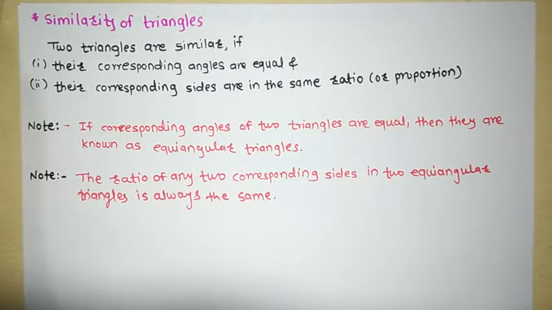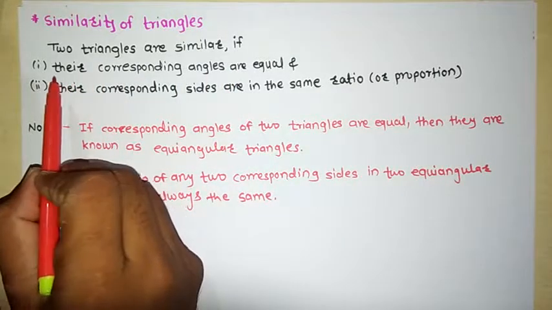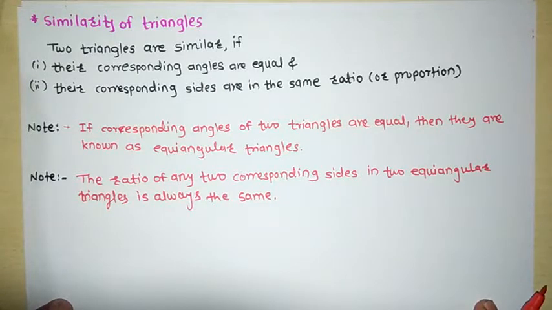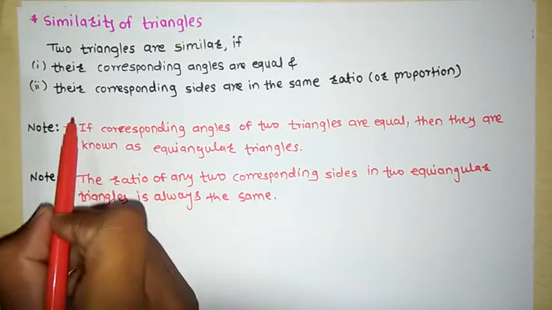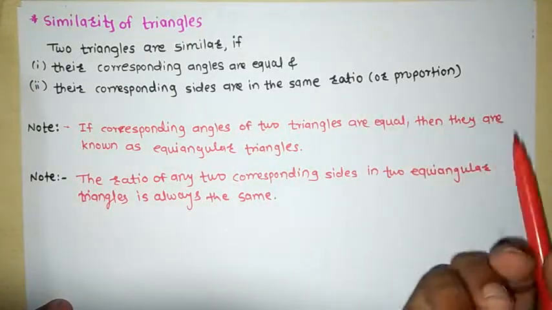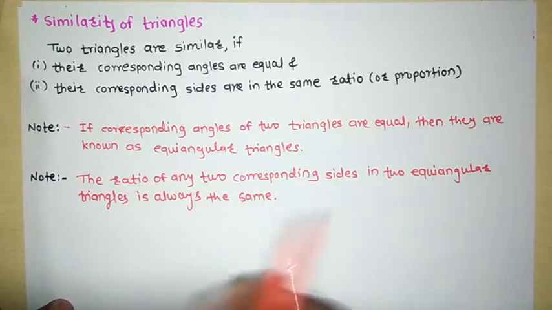See here, two triangles are similar if their corresponding angles are equal. The first condition is that their corresponding angles are equal, and the second condition is that their corresponding sides are in the same ratio or proportion. Then only we can say that the two given triangles are similar. It is similar to polygons because a triangle is also a polygon. Now write down on your notes. You have to copy all these things.